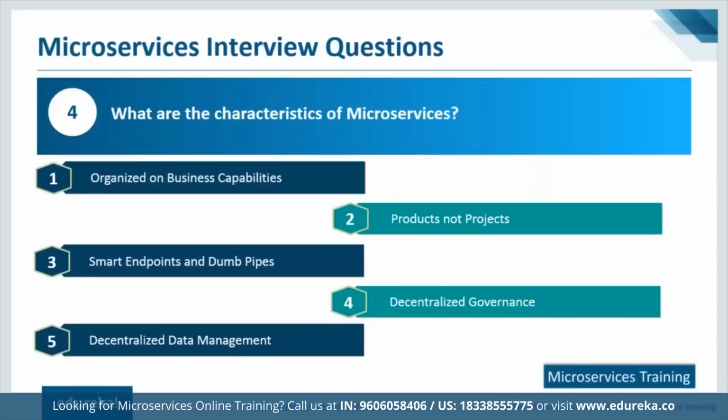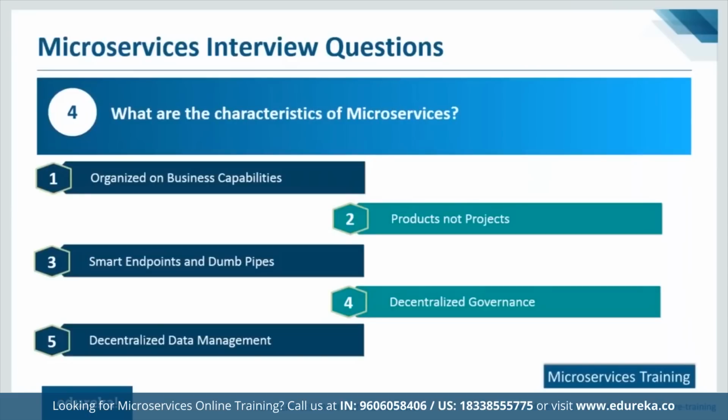Now this ensures modularity. That is why when you talk about microservices, you're talking about products. When you talk about a team, they're focused on a particular functionality, and that functionality is not a project for them, it is more of a product for them. Smart endpoints and dumb pipes. Basically this means that you have different applications that are quite decentralized, and there has to be a way of communication. So you should have smart endpoints and good ways to integrate your applications with each other.